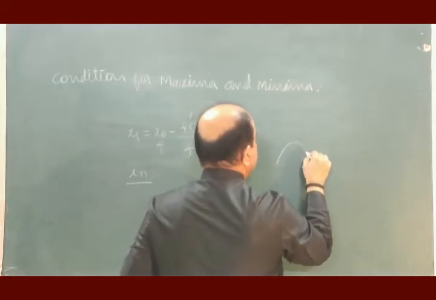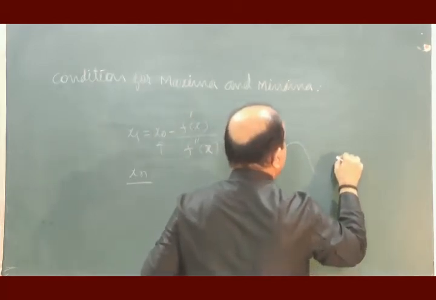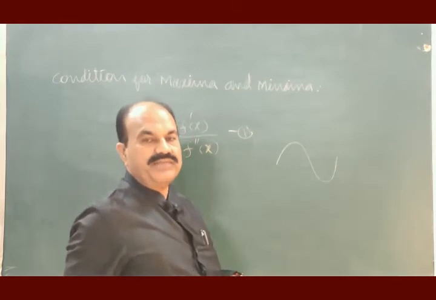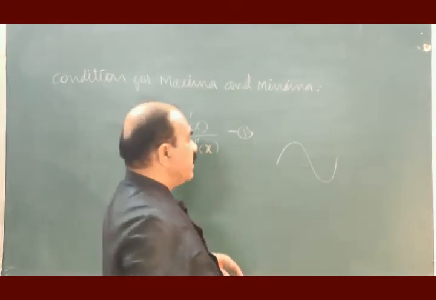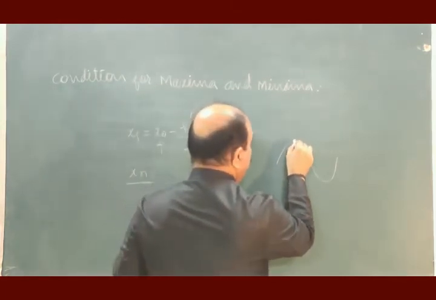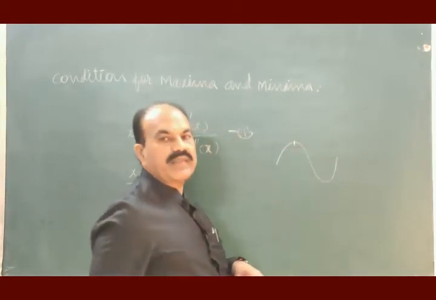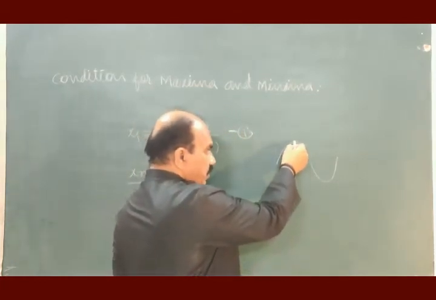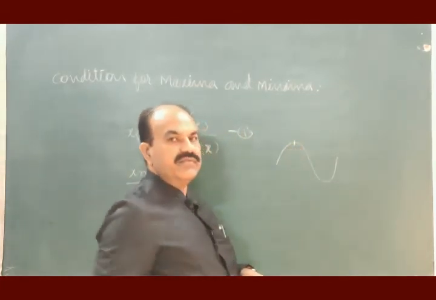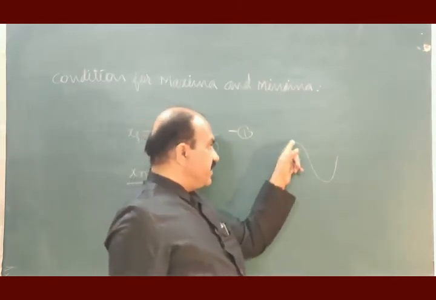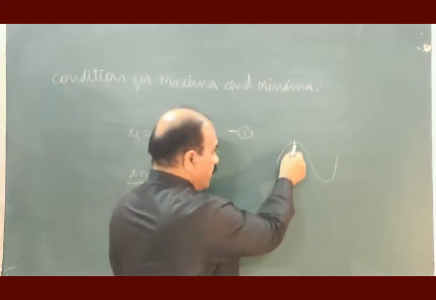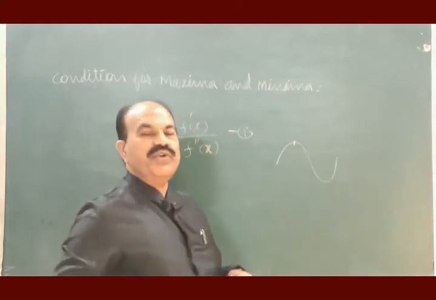For simplicity, I am using a sine function. Come here. Go in the backward direction. What you find? There is a decrease in the value. Go in the forward direction. What you find?